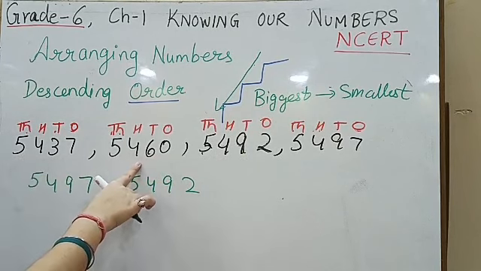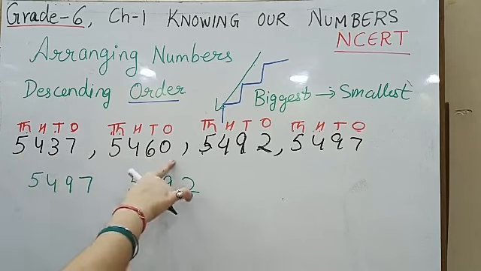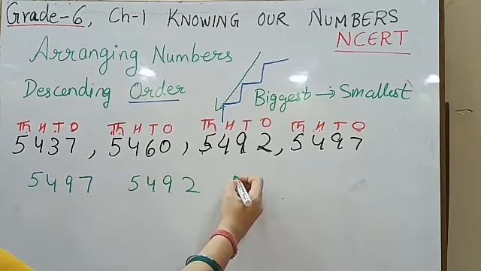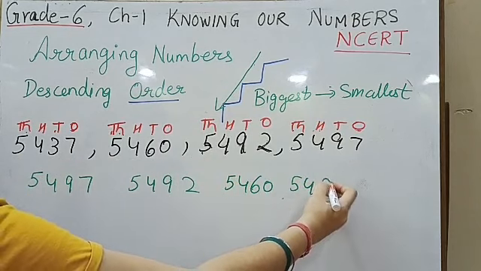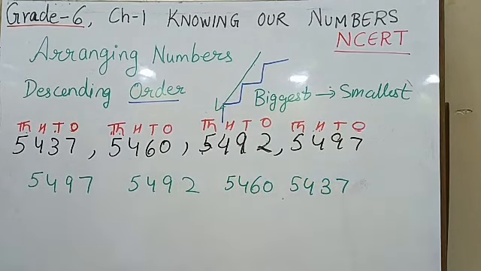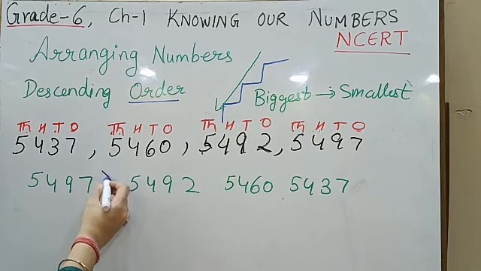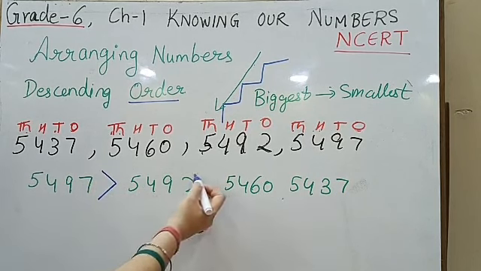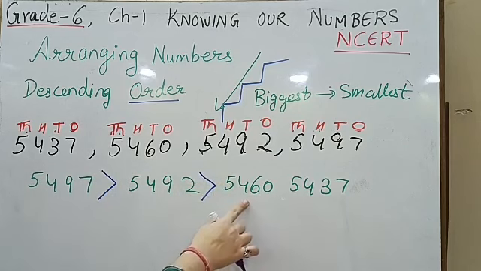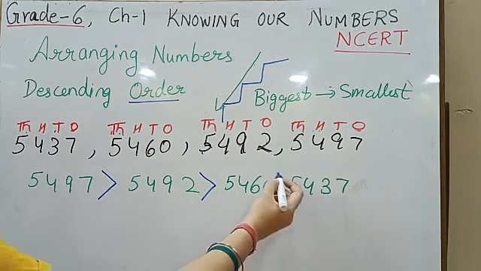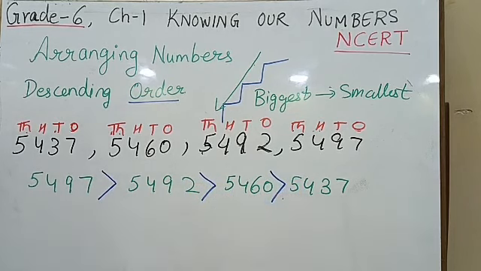5, 4 and 5, 4 are equal. Now 3, 7 is there and 6, 0 is there. So 6, 0 is greater. So 5, 4, 6, 0, then 5, 4, 3, 7. Now as you can see, there are numbers, we are going to put the arrows here also in between. Now this is greater than this number, so we are going to place the arrow like this. Here also this is greater than this number, so we place the arrows like this. Here this is greater than this number. We are going to place the arrows like this.